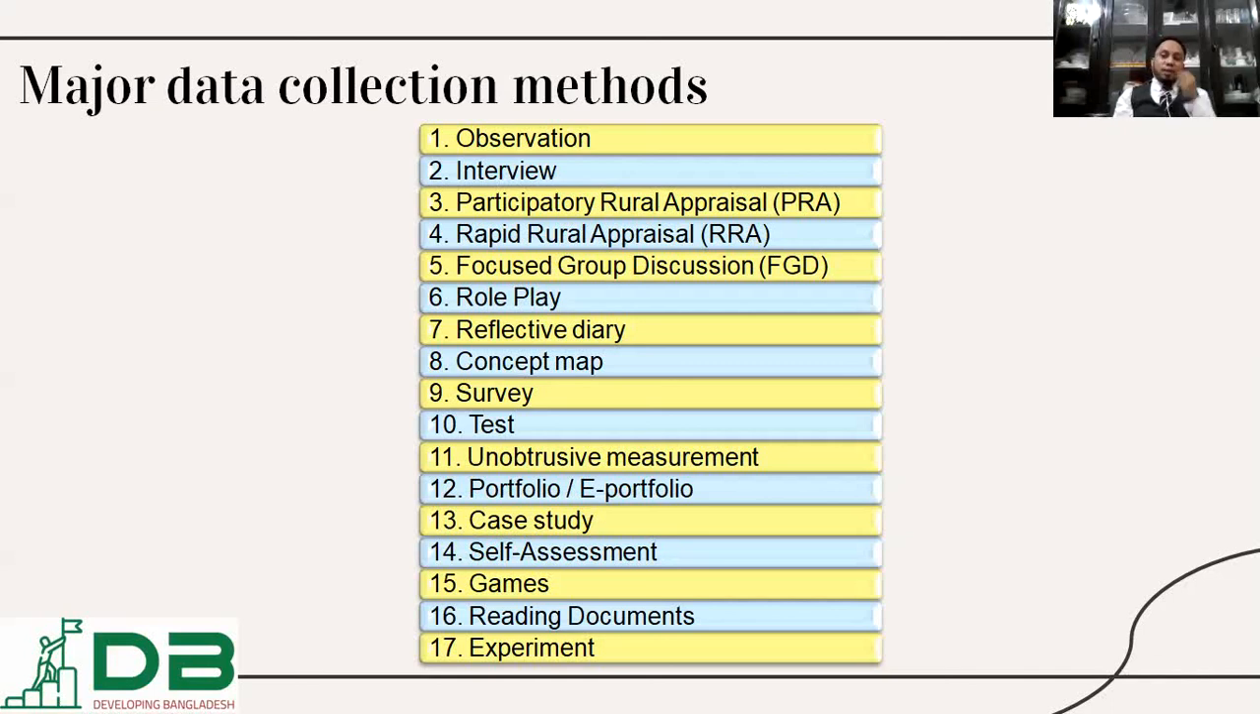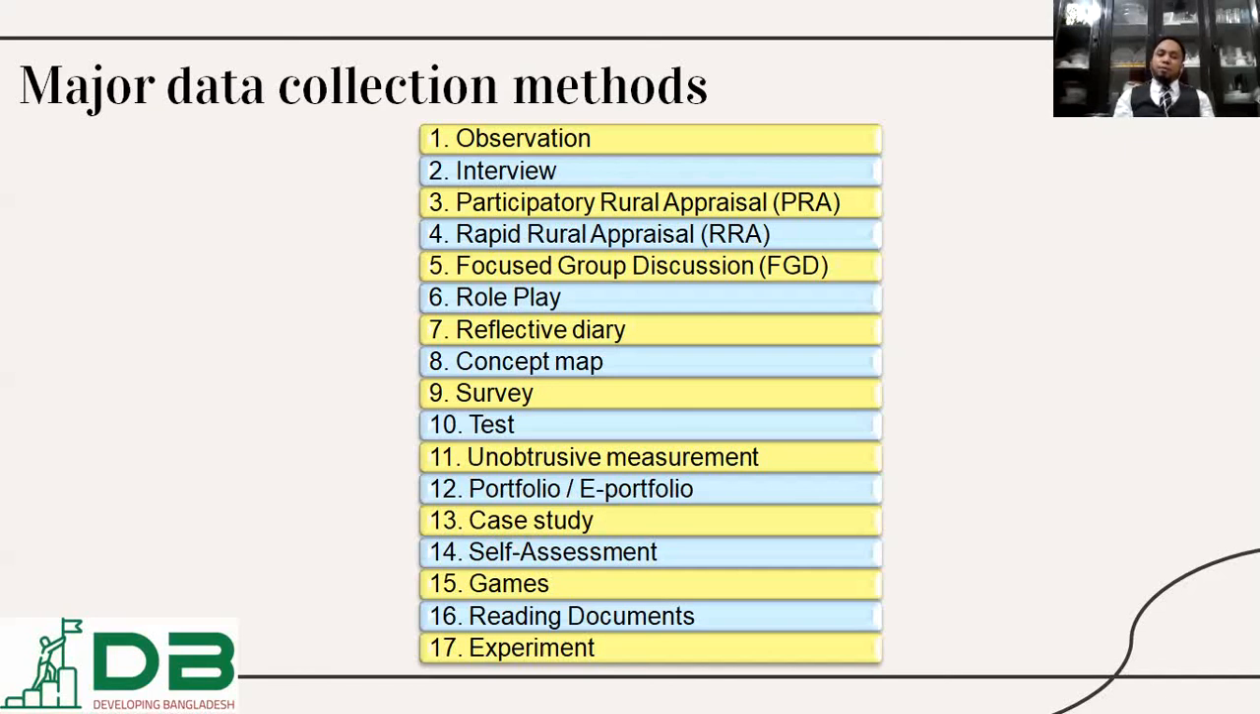Then role play. You select your sample and give them some role to play, and how they perform will reflect their behavior, their personality, and their level of understanding about something. So role play is another way of data collection. Then the reflective diary. It is collecting information from your respondents' previous records, for example, a biography, diary writing, or any other sources. These are also very great sources of data collection.